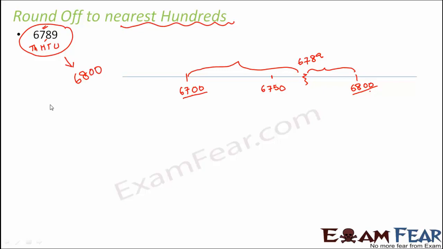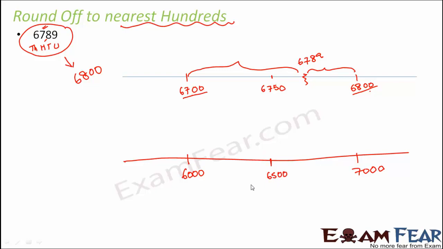Now let us assume I ask you to round off the same number, 6789, to the nearest thousands. In that case, this number lies between 6000 and 7000, right? And in between, the midpoint of these two would be 6500, and 6789 would lie somewhere here. So this would be closer to 7000. So in that case, we would round this number off to 7000.